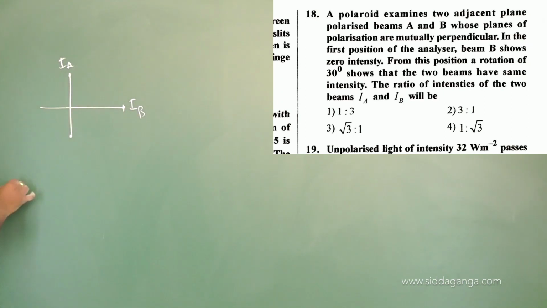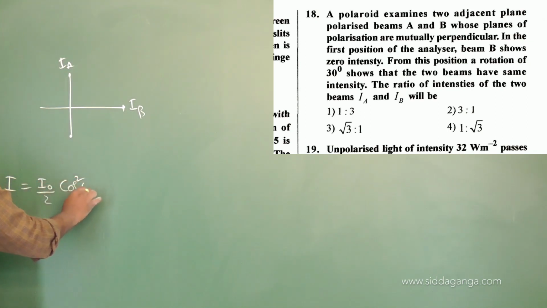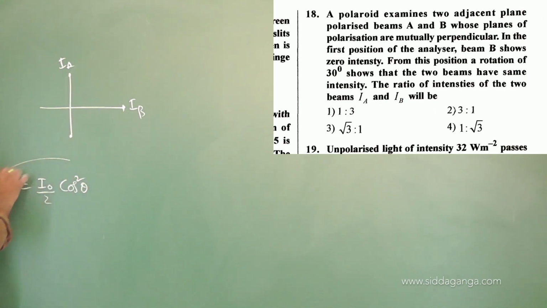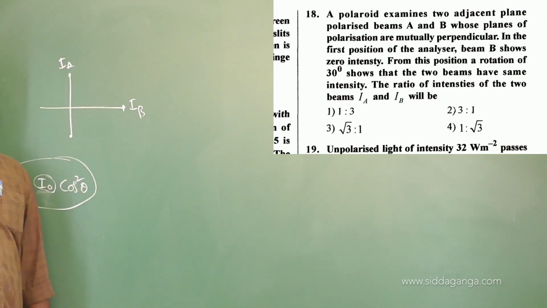Because we have one formula for two polarizers: the intensity after passing through another polarizer is I equals I naught by 2 into cos square theta. Malus law: if I naught is unpolarized light, it is I naught cos square theta by 2. If I naught is polarized light, then after passing through polarizers the intensity is I naught cos square theta.